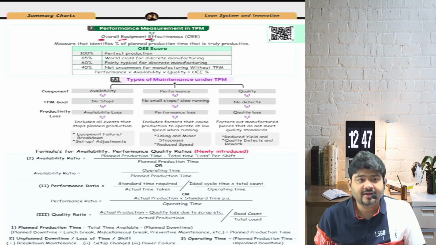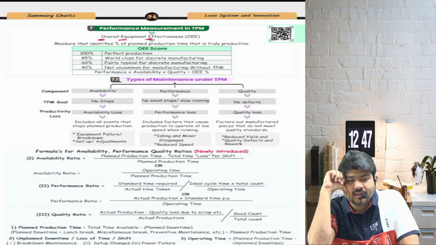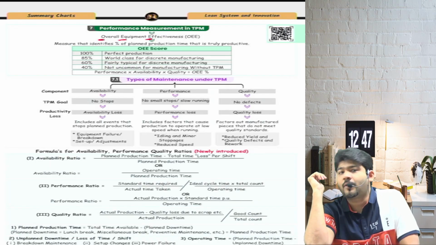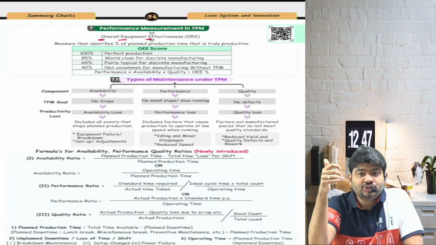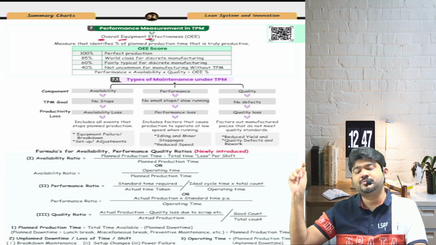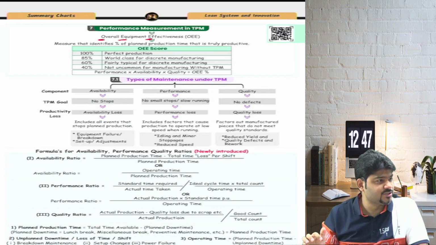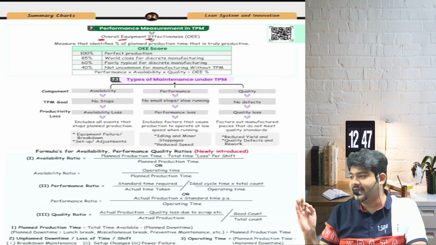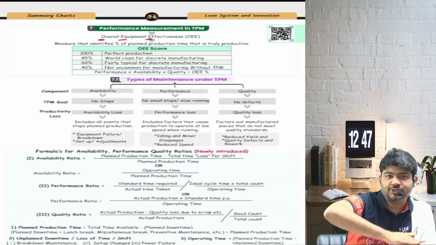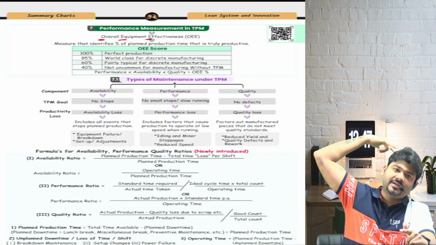In the same way, if a manufacturing organization says that our machine is doing really good and we have implemented TPM in a proper manner, how will you judge whether that machine is really doing well or not? For that judgment, there has to be a performance measurement criteria, and that criteria for judging the TPM implementation of machines is called OEE, overall equipment effectiveness.